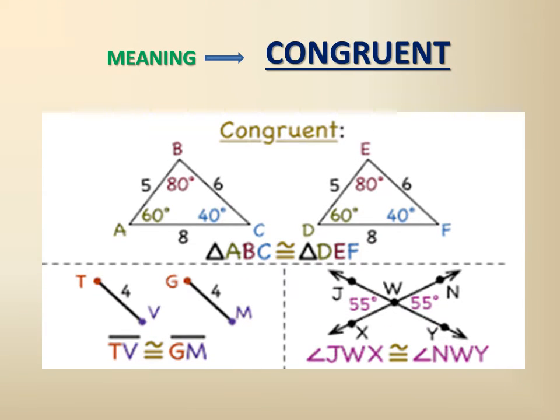Now we will see what is the meaning of congruence. So what do we understand from congruent? Congruent means any two or more figures are congruent only when they are exactly the same, therefore similar and exactly the same. That means their shape and the size will also be the same. Not only the shape but the size of the two figures will also be the same.